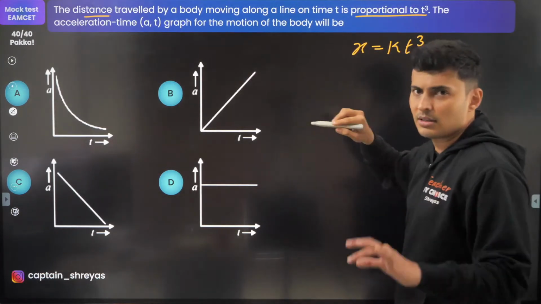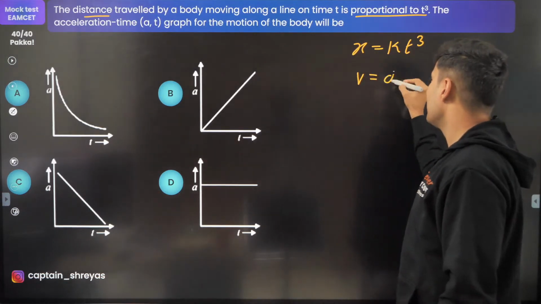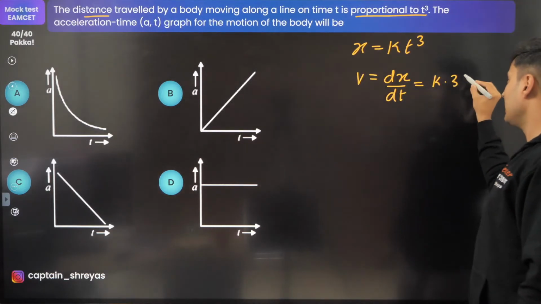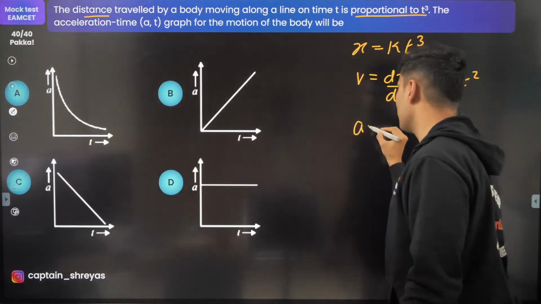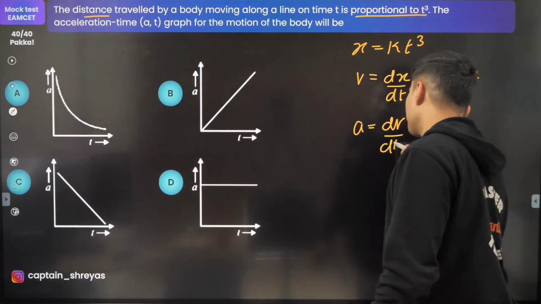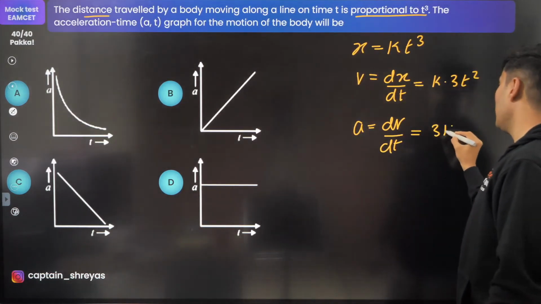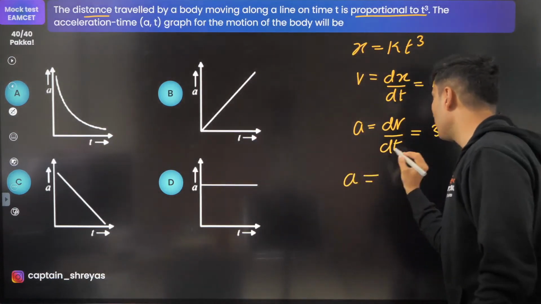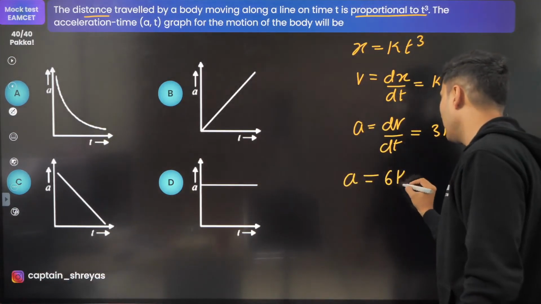So I have to find acceleration. First find velocity. Velocity will be dx by dt, so it will be k into 3t square. Now acceleration is dv by dt, so take the derivative of this. 3k, derivative of t square is 2t. So guys, what is the acceleration going to come out to be? It is going to be 6k into t.